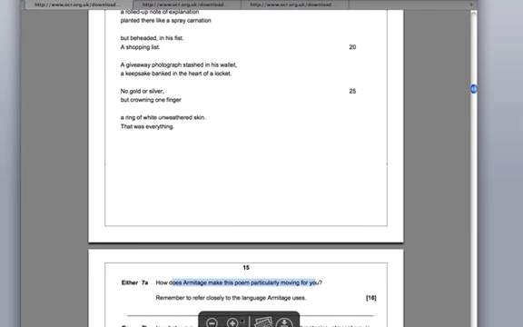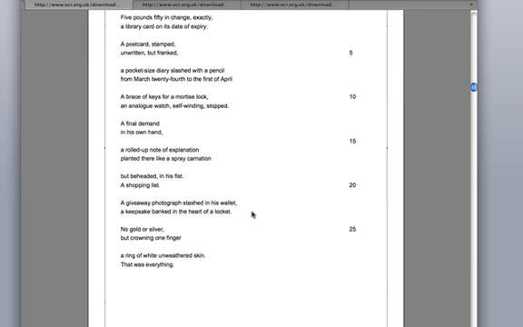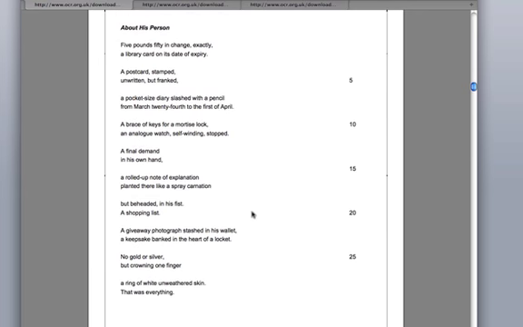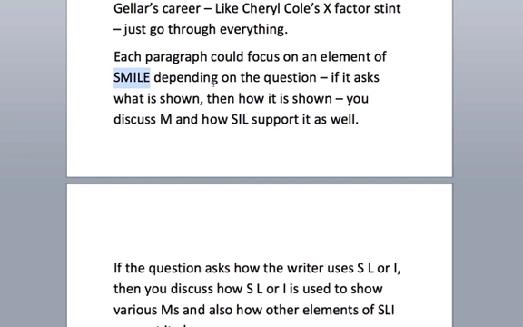Well, it's about death, and then we're told to look closely at the language. So basically we're looking at how language supports the meaning of death and sadness, and why it moves us. We've got the mark scheme for this here as well, but with this one we've been asked about the meaning. So if we come back here, depending on what it asks, we're asked what is shown, or asked to reflect on what is shown, basically the meaning has sadness in the poem, and then show how it's shown, obviously through language.